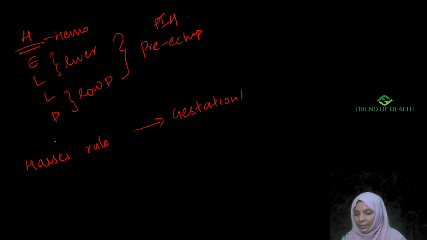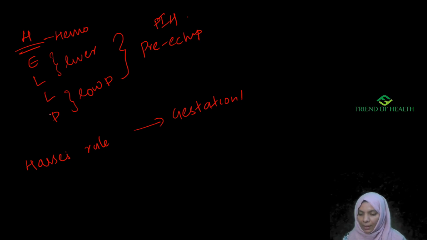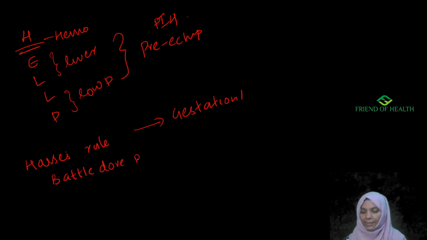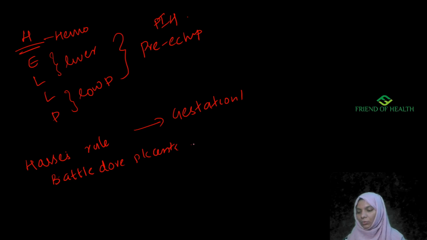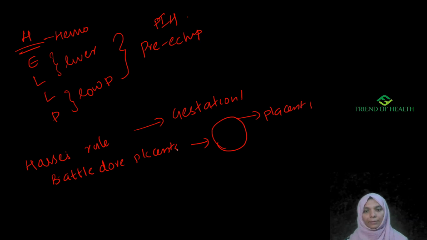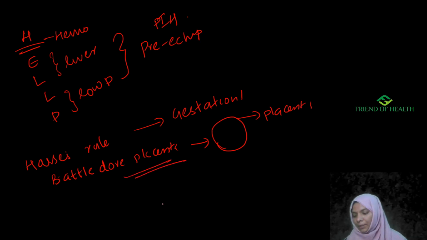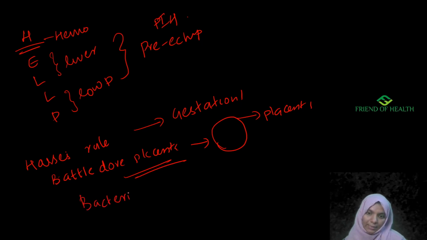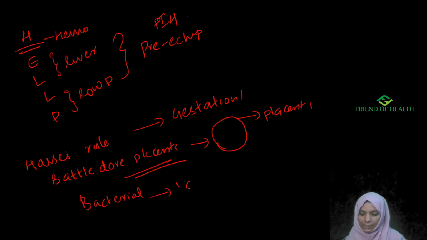Next one is: if the umbilical cord is attached to the margins of the placenta, it is known as battledore placenta. Circumvallate placenta, battledore placenta, all these are types of placenta based on the attachment of the umbilical cord. Then in bacterial vaginosis, the characteristic cells are known as clue cells.